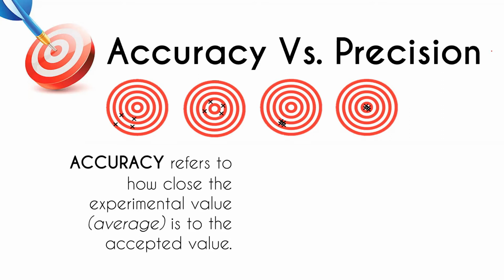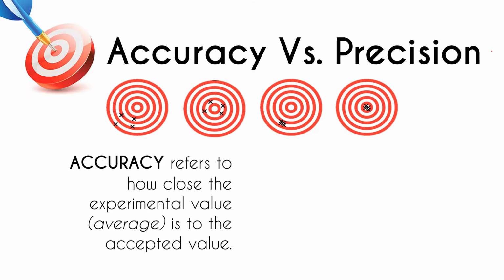The experimental value is the average of the 3 trials or attempts of your measurement, and the accepted value of the boiling point of water is 100 degrees Celsius. So that is an example of an accepted value.